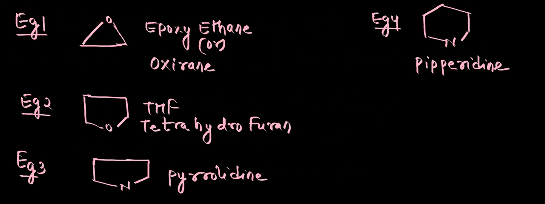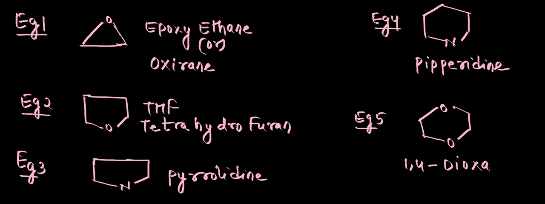Now I'll give you some examples and then we'll try to identify what kind of compound it is. Let us have a look at these compounds. If you see all four examples here, let us include one more example. Let me take a hexagon but with different atoms in it. So this is 1,4-dioxin. If you take these 5 examples, they are all cyclic compounds first of all. And what kind of cyclic compounds? All are having one ring, so all of them are monocyclic compounds.